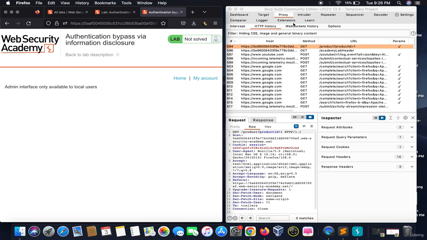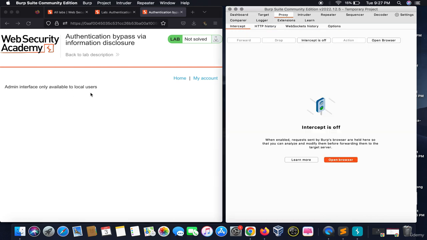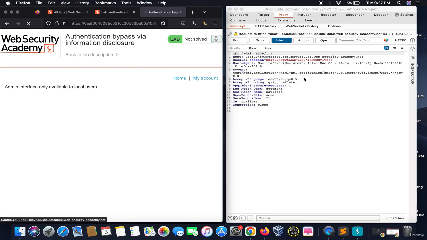How would I do this? I know this gave me the information that it can only be accessed by local users. So how does a website denote that this particular user is local? We all know that local users have the IP 127.0.0.1, right? So we would turn the intercept on, I would refresh it, and to analyze this, I would send it to Repeater.